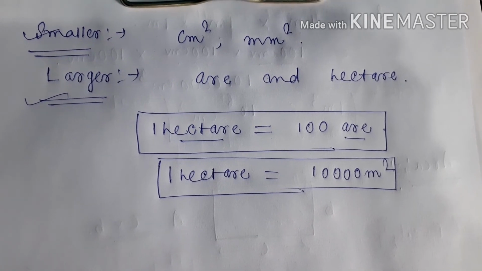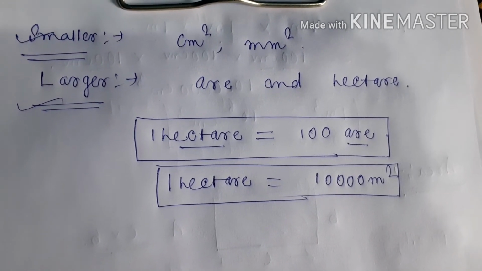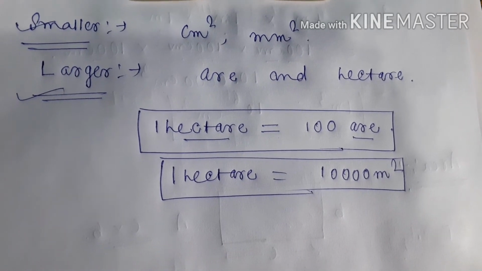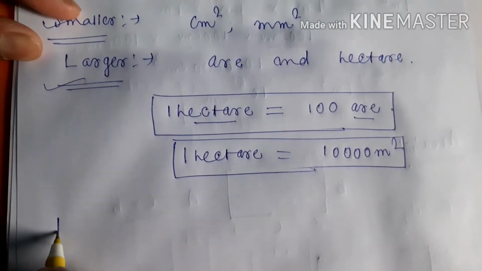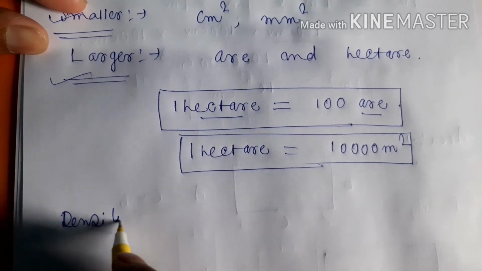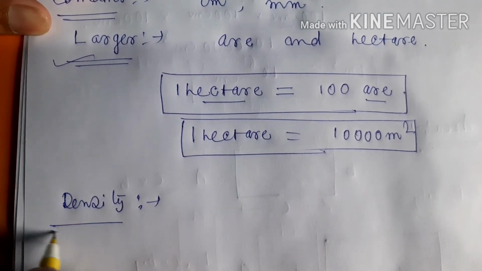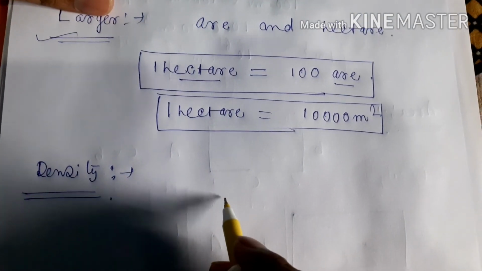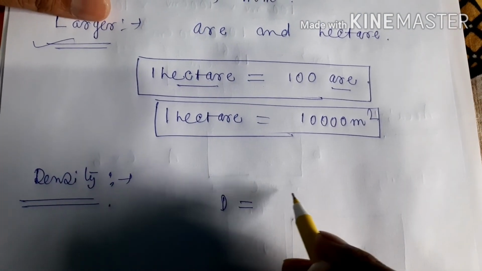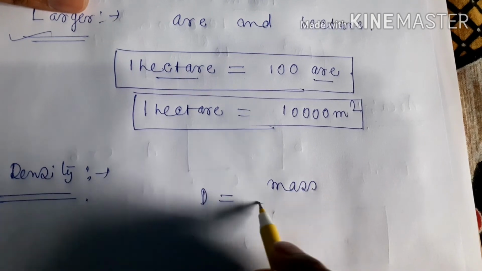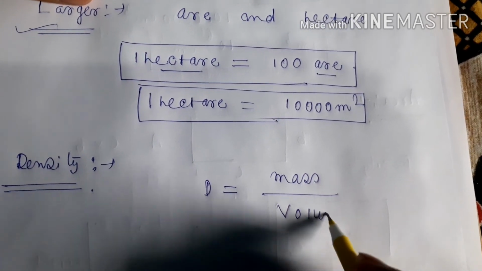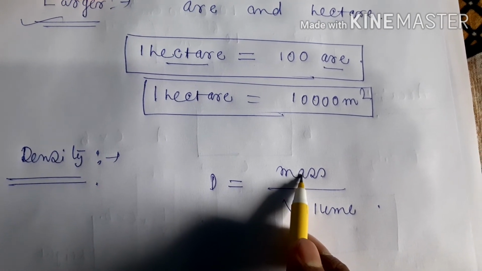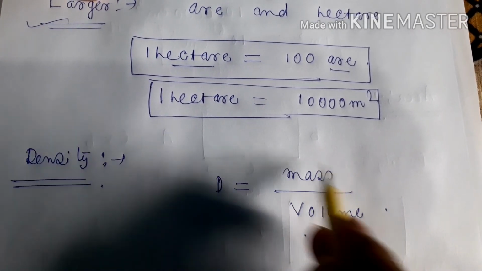So these are the things for area and volume. Next one is the density. Density means the amount of mass present in unit volume. So density can be written as mass divided by volume of a body. In unit volume, how much mass is present in a body, that is called the density of that body.